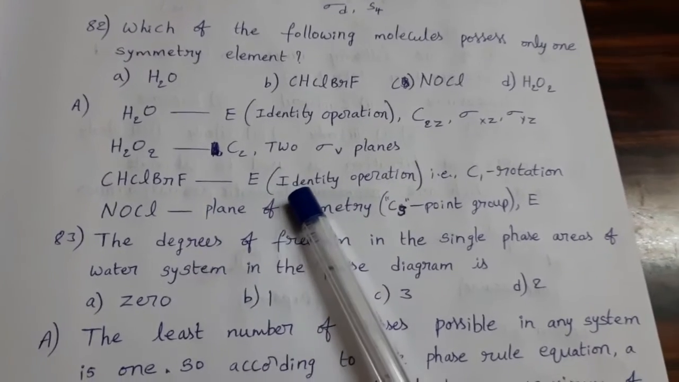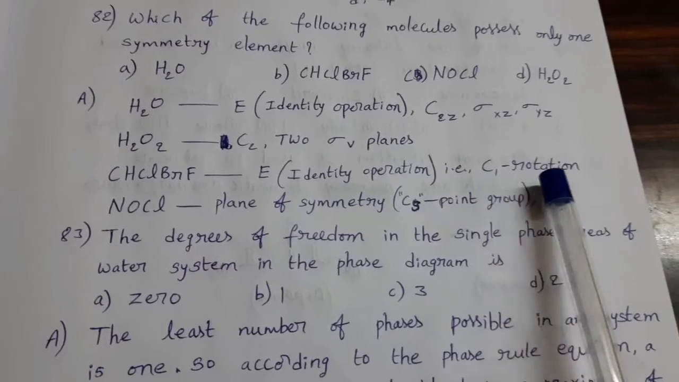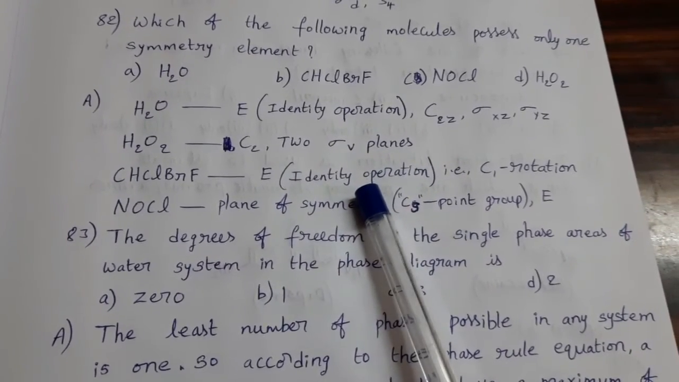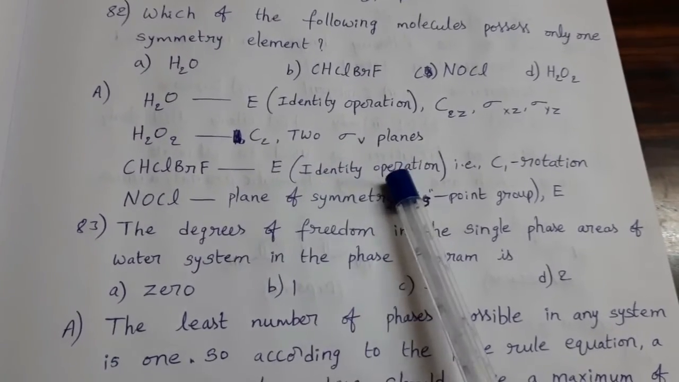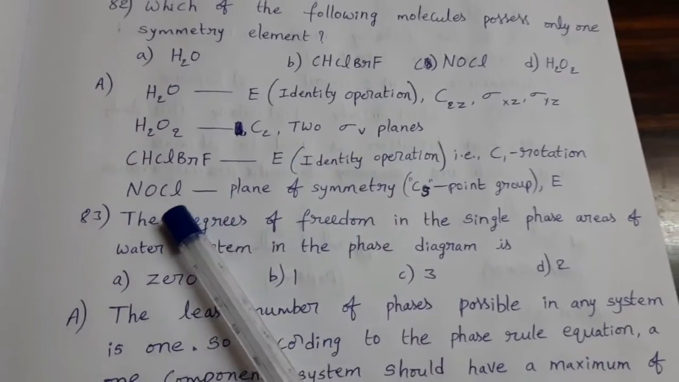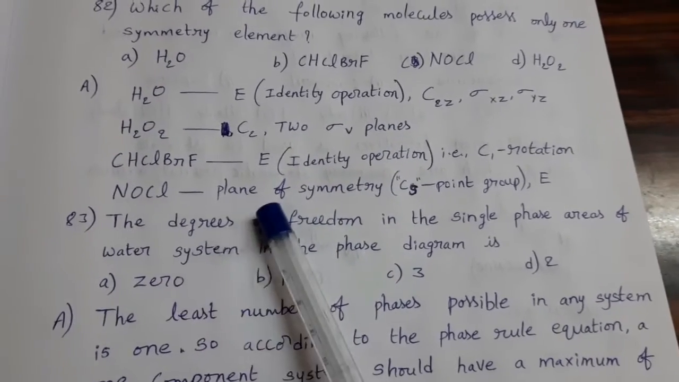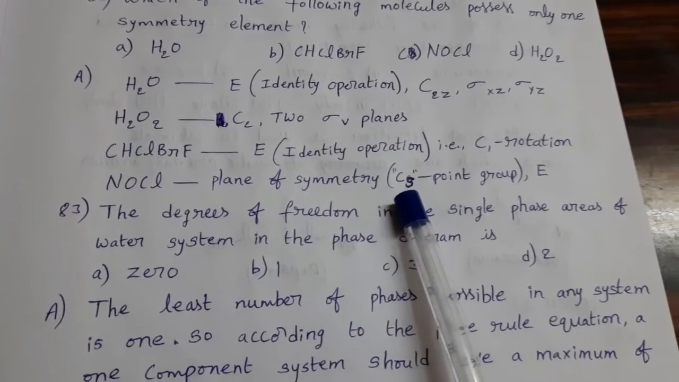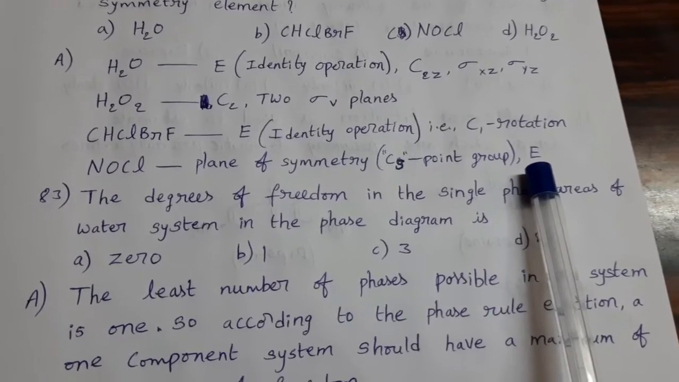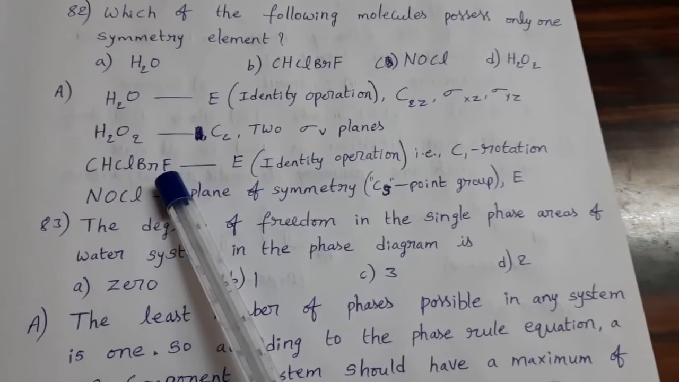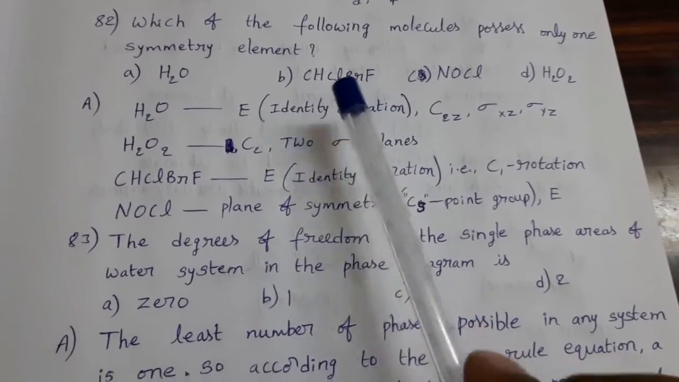CHClBrF has only one symmetry element, that is the identity operation, also called C1 rotation. No other symmetry elements are present in this molecule. No plane of symmetry, no center of symmetry, only the identity operation. And NOCl, in this a plane of symmetry is present. This molecule belongs to the CS point group and it has identity. E means identity operation. So only this molecule has only one type of symmetry element. Option B is the answer.